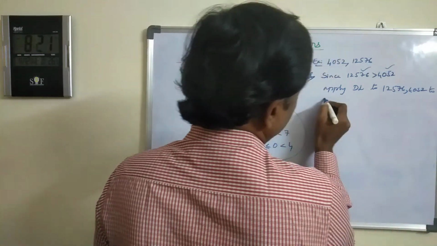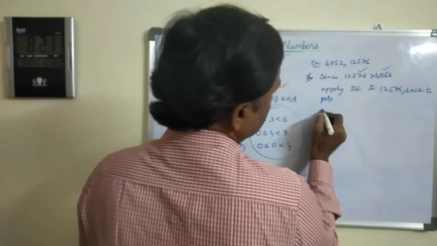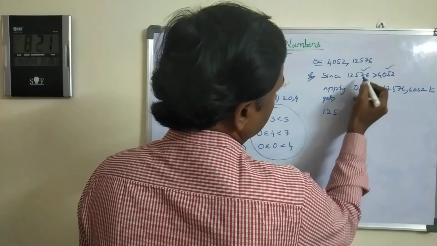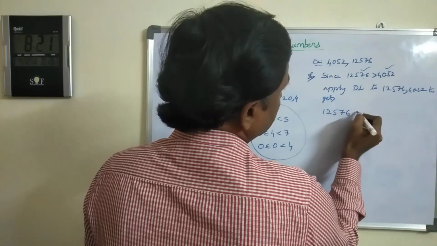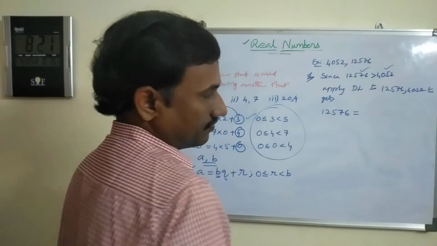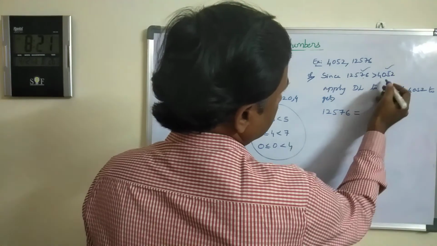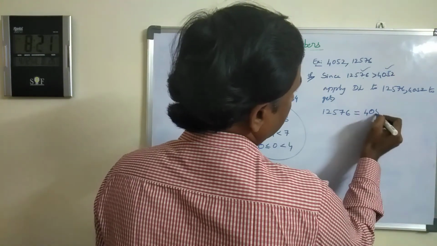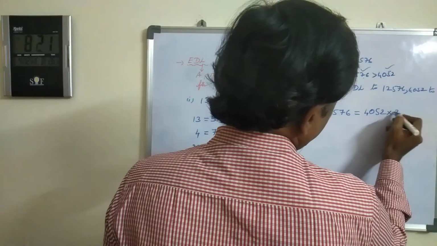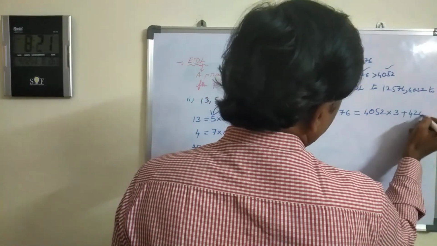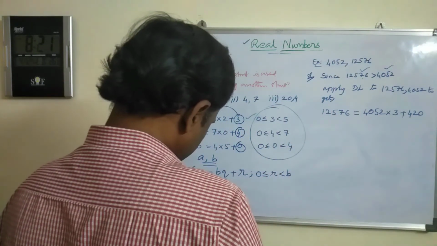Now write the lemma. The greatest number here, we are dividing this by this. For HCF we are doing this. Then 12,576 equals 4052 into, and if you divide it here you will get 3 times plus the remainder is 420. The remainder is 420. Now observe the remainder.